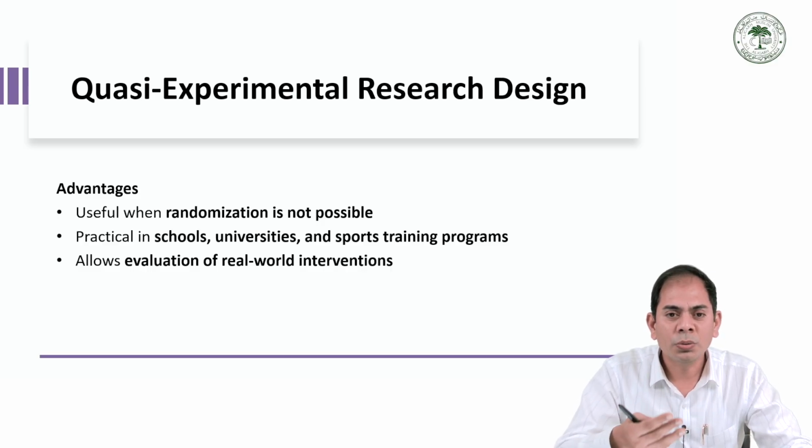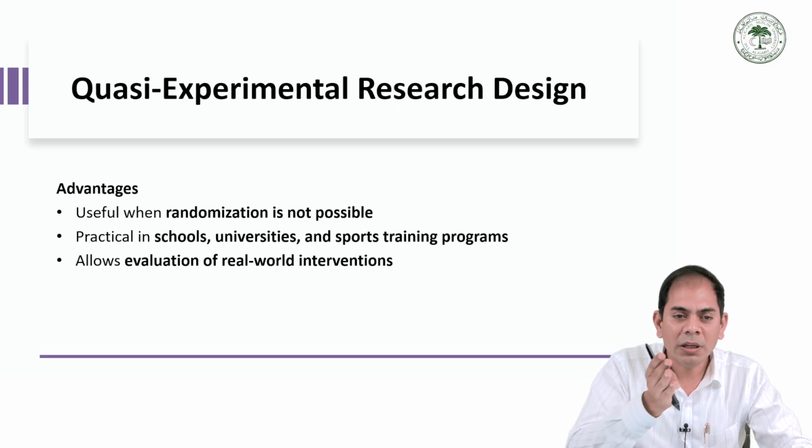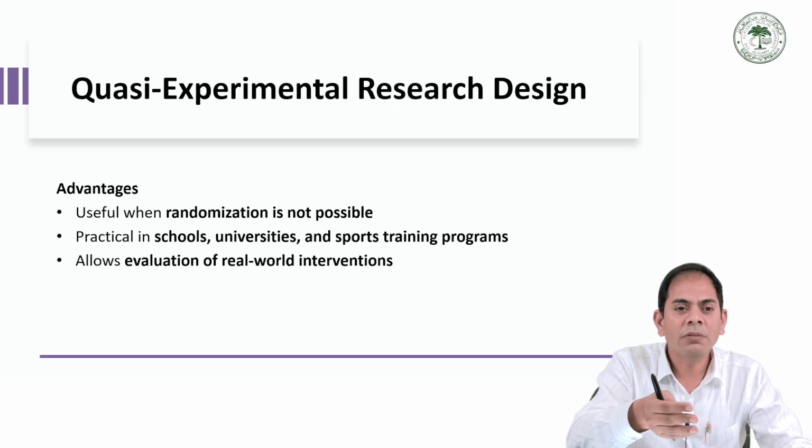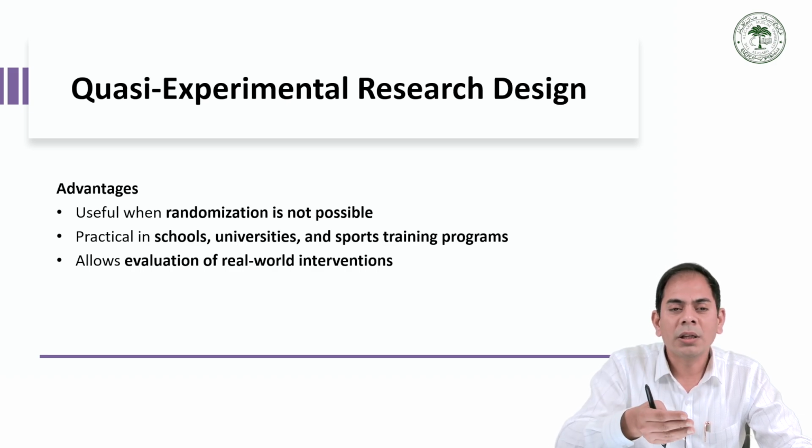Practically, in a school or university, we generally use a real life program or sports training program, which allows evaluation of a real world intervention, because we do not select a sample and cannot give any kind of randomization. We work in a real world or real time situation.